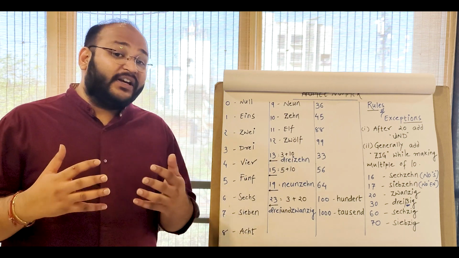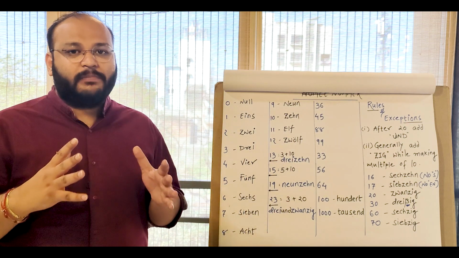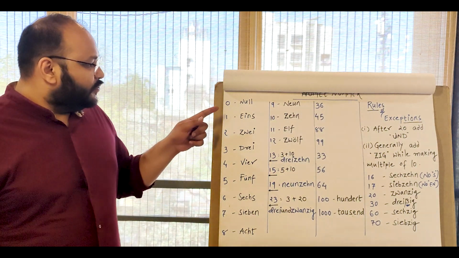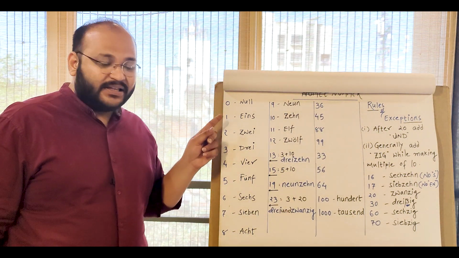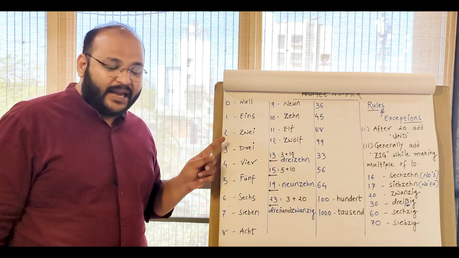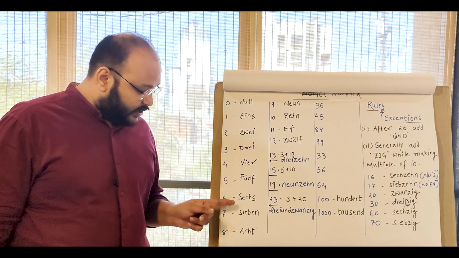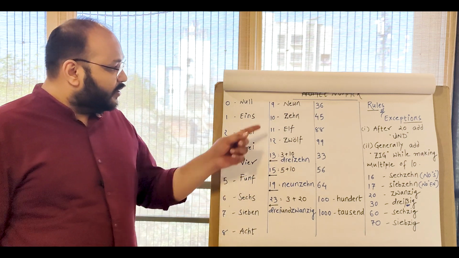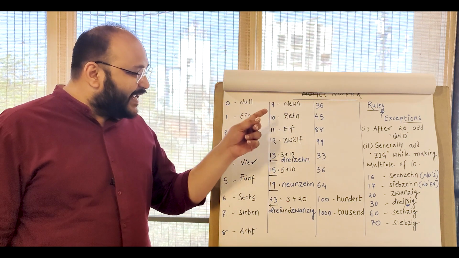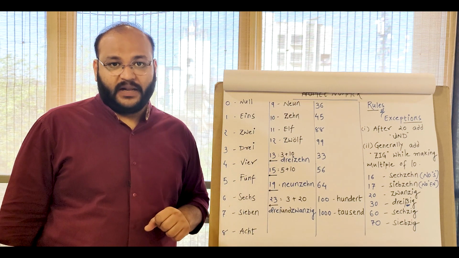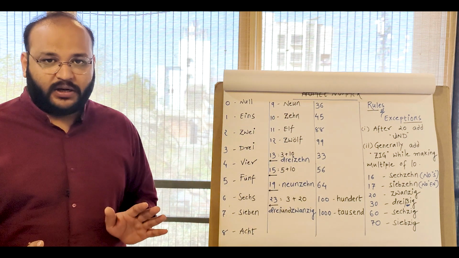Okay, and now you don't need to mug up all the numbers. We need to remember the numbers only up till 12. So once again, let's do that. 0, 1, 2, 3, 4, 5, 6, 7, 8, 9, 10, 11, 12. Now only up to 12 we need to remember.